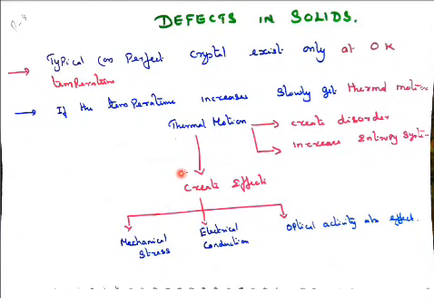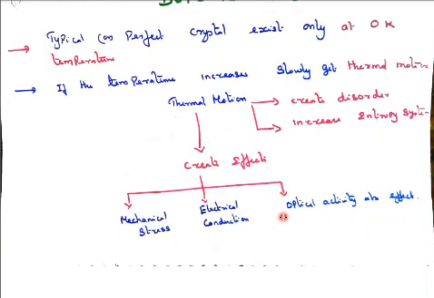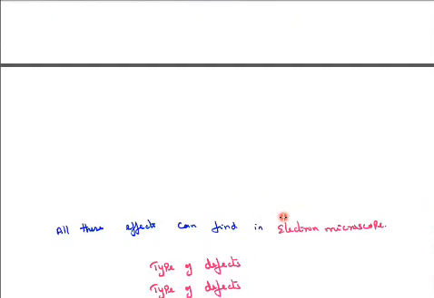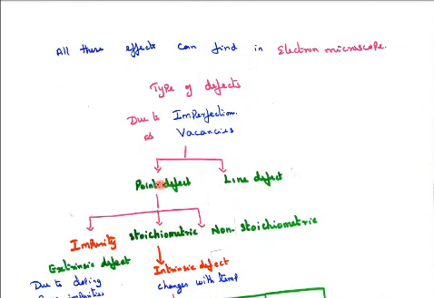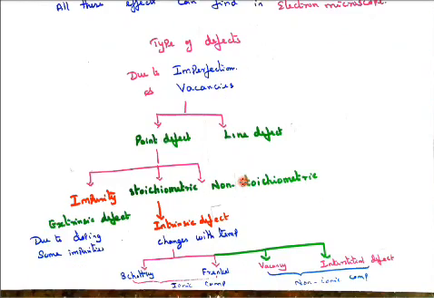As entropy increases, this thermal motion creates many effects, mainly mechanical stress, and electrical conduction will be affected, and optical activity also will be affected. Let us see the effects. All the effects can be found in an electron microscope. We can notice that this type of defects comes from imperfections and vacancies. With these two causes, we get defects. Due to imperfections and vacancies, defects are created, which are divided into two types: point defect and line defect.